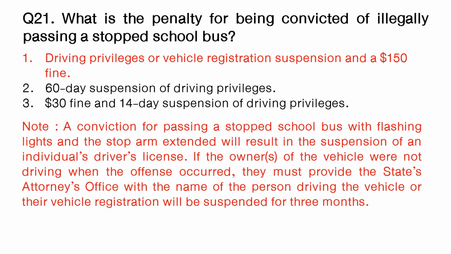Note: a conviction for passing a stopped school bus with flashing lights and the stop arm extended will result in the suspension of an individual's driver's license. If the owners of the vehicle were not driving when the offense occurred, they must provide the state's attorney's office with the name of the person driving the vehicle, or their vehicle registration will be suspended for 3 months.